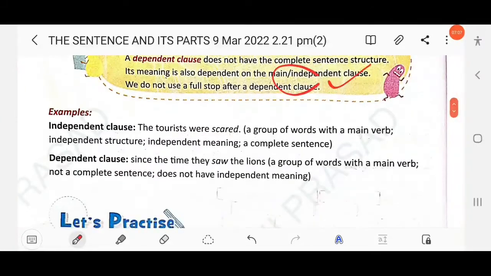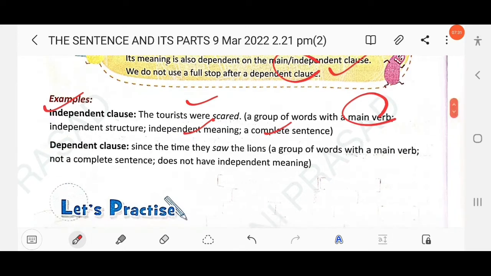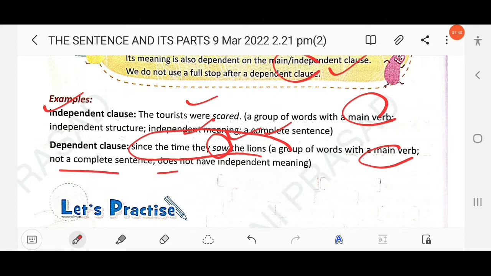Then next, here are examples. Independent clause here: The tourists were scared. This is a group of words with a main verb, right? And it has independent structure, independent meaning, and is a complete sentence. So this is an independent clause, or main clause, or principal clause. The next is a dependent clause: Since the time they saw the lion. This is a dependent clause, a group of words with a main verb, saw, okay? It is not a complete sentence and does not have independent meaning. Clear? So this is the difference between a dependent clause and an independent clause.